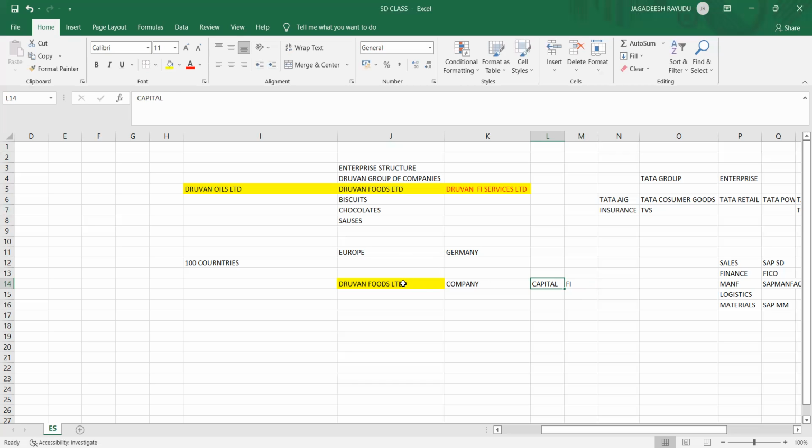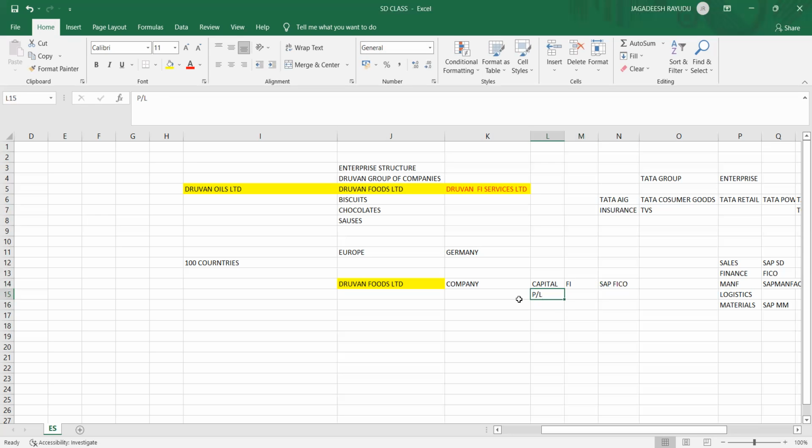So you started your company and invested a certain amount of money. You're not doing it for charity, right? To get profits and loss. Profit or loss, that is different. So this FI will be handled by your SAP FICO module.